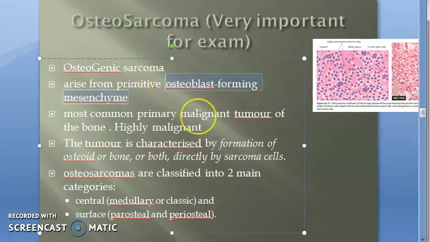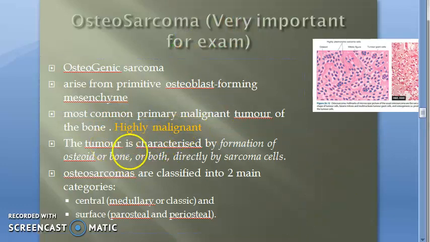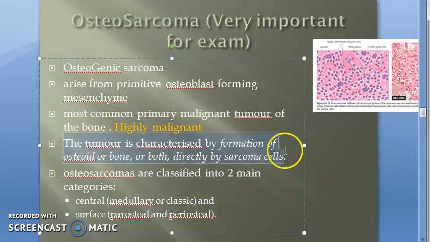That is why it is coming under the osseous and in that bone forming. So osteoblastic it is, bone forming it is, and it is a very common malignant tumor of the bone, and it is highly malignant. It is characterized by something, we'll come to that.